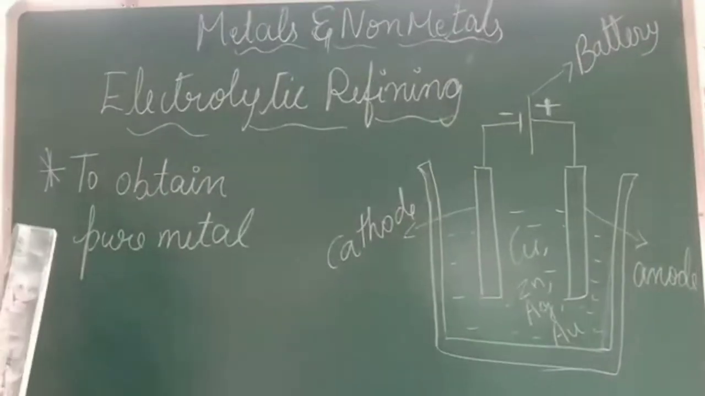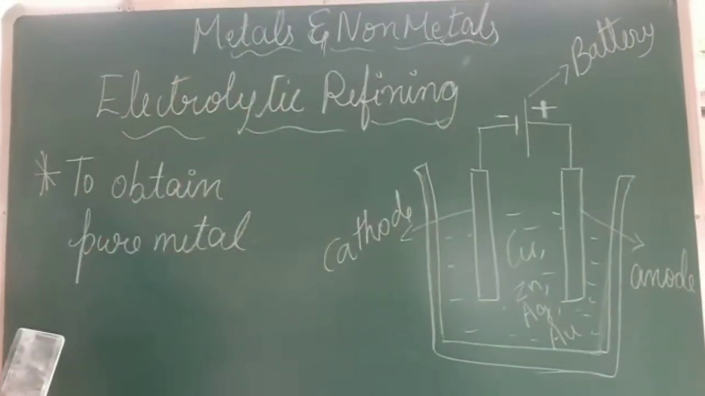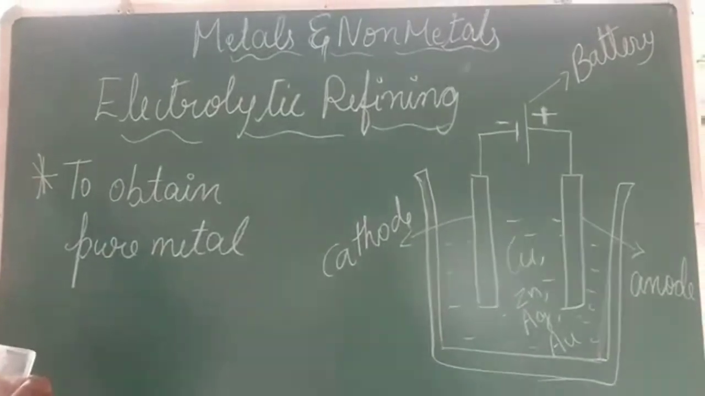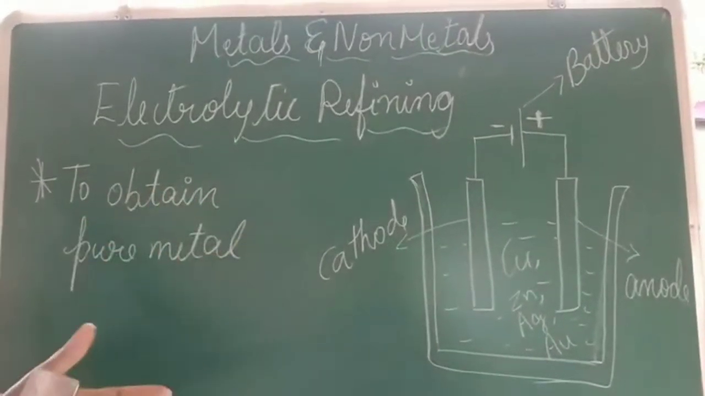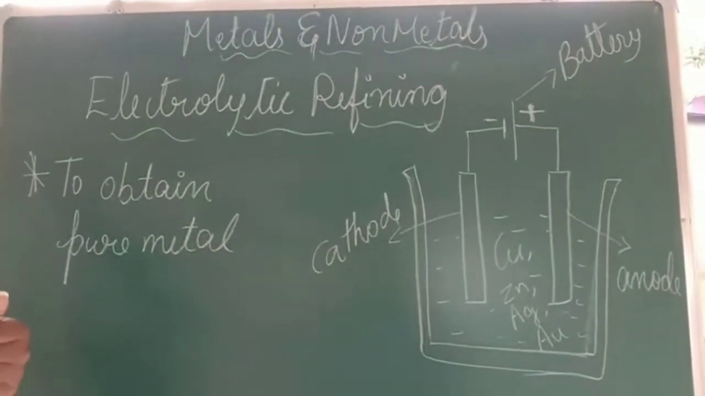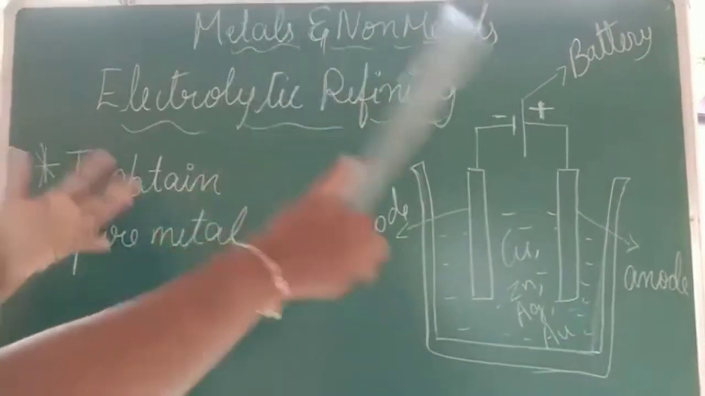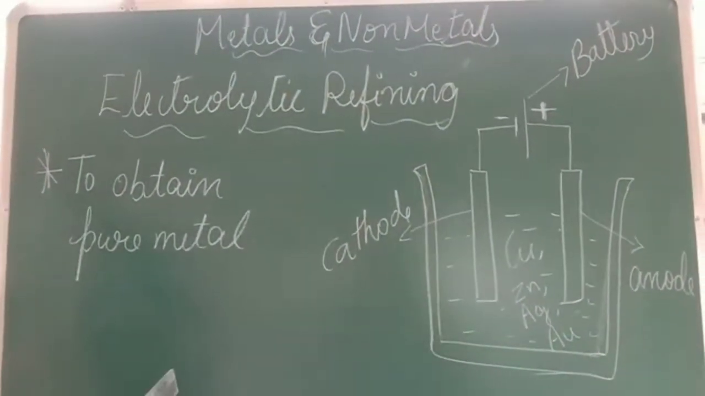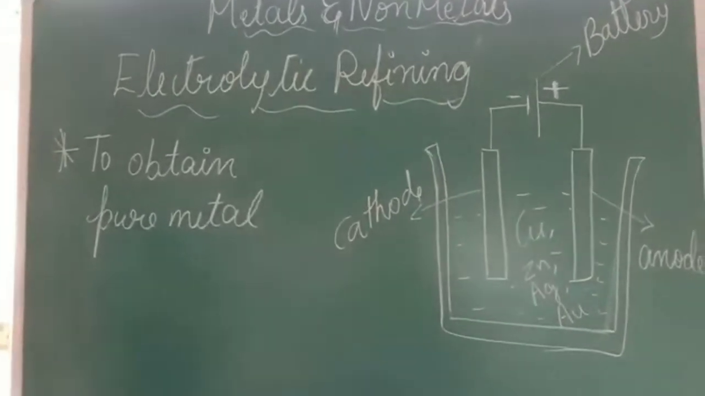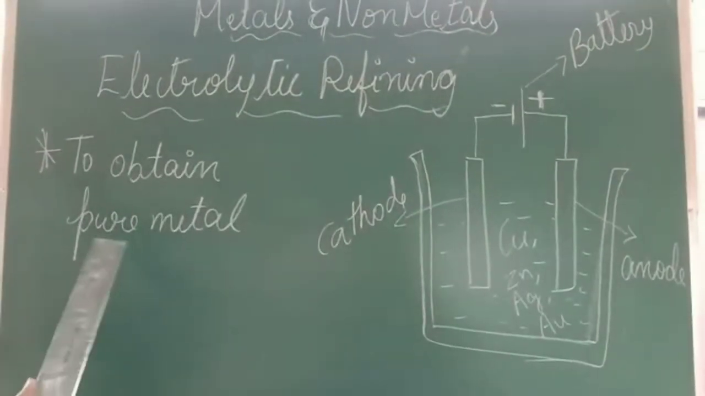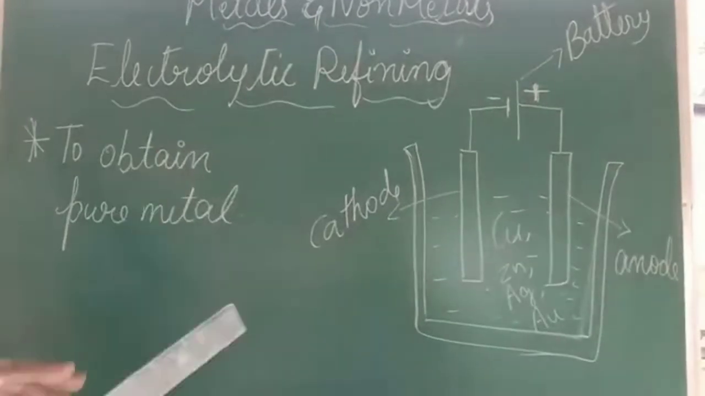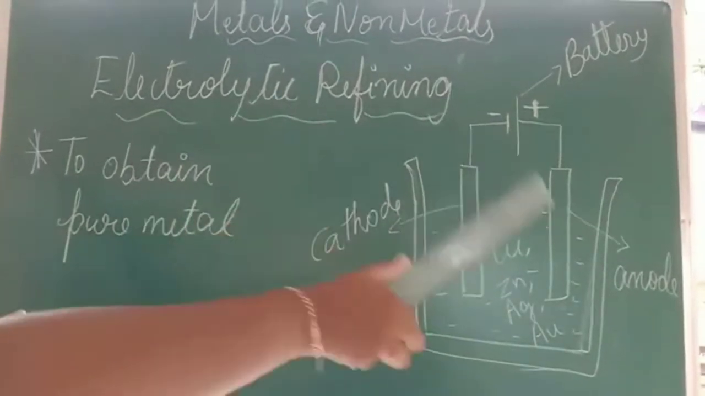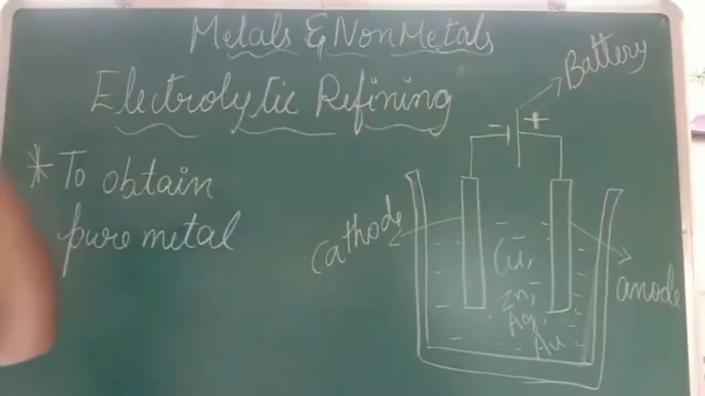So next, let us see electrolytic refining. Okay, so this is a very important experiment, students, and its diagram is also very important. So let us see how the experiment goes on and what is the main intention of the experiment. The main intention of this experiment is to obtain the pure metal. To obtain the pure metal, this experiment is done, that is electrolytic refining.